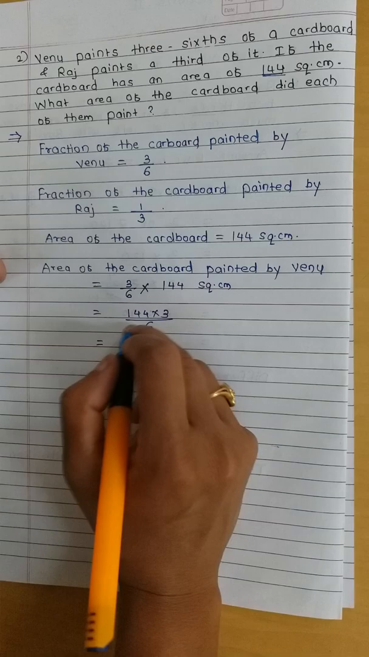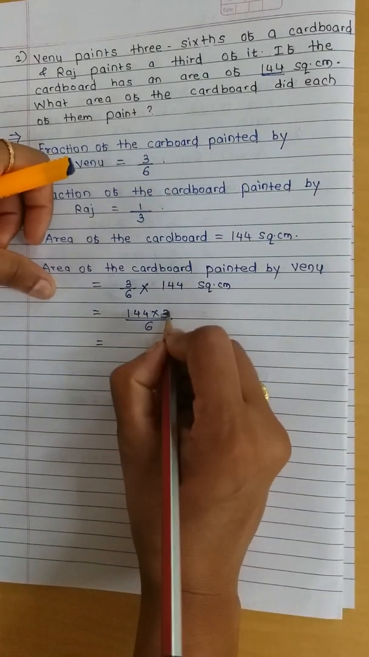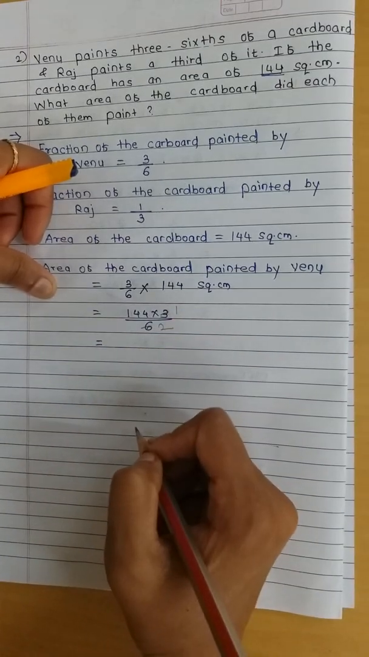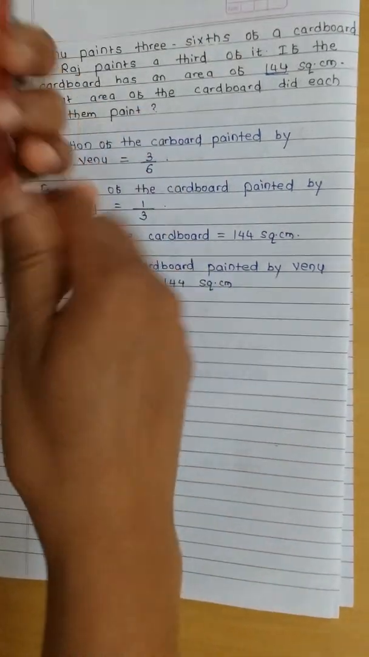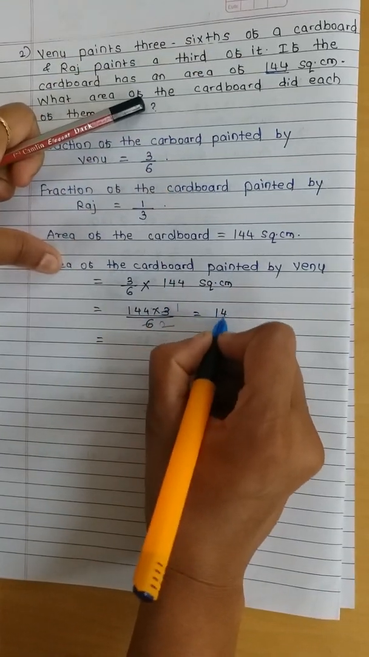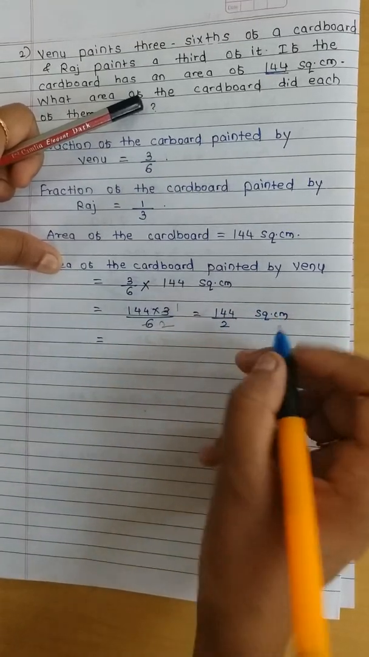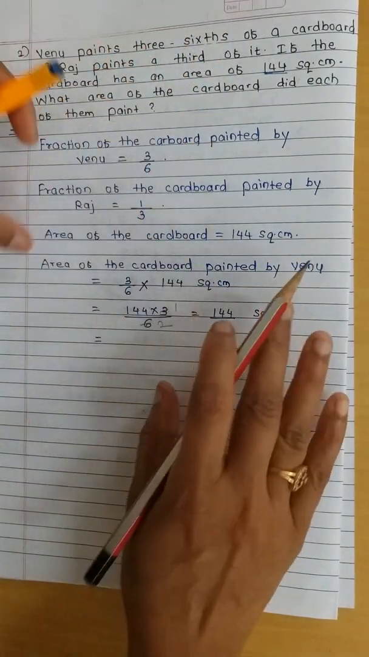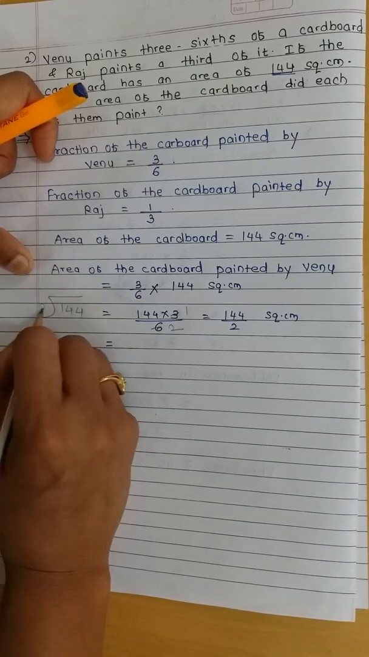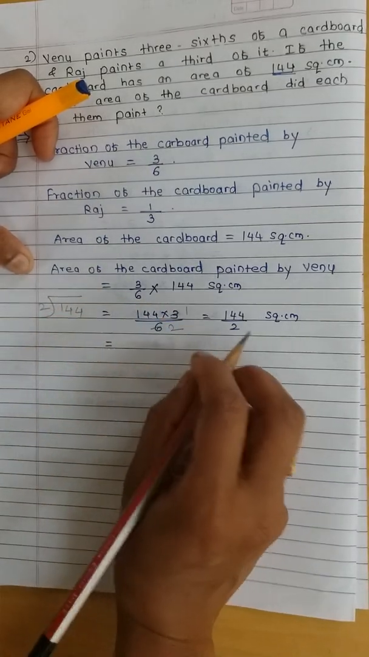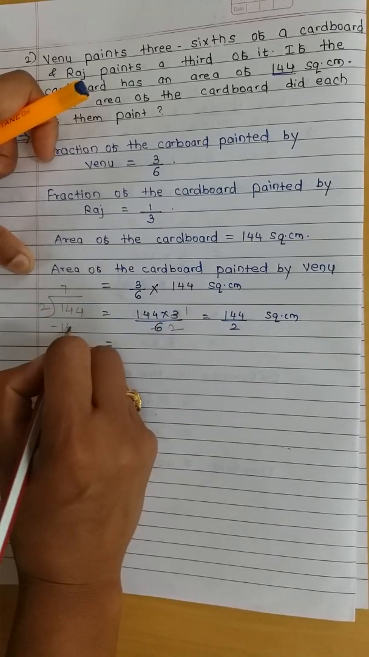Alright, 3 1s are 3, 3 2s are 6. Shall I do? Yes, I will show with the pencil. 3 1s are 3, 3 2s are 6. Right? Now you can divide the number 144 by 2 square centimeter. And 144 divided by 2 is nothing but, if you want, you can do the division. Like this method, 144 divided by 2. 2 1s are 2, 2 2s are 4, 2 3s are 6. Very good. Like that, 2 7s are 14.